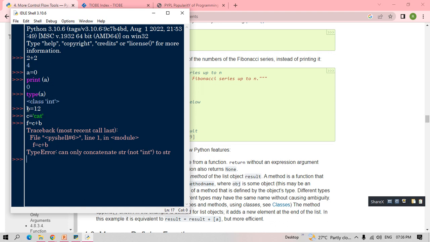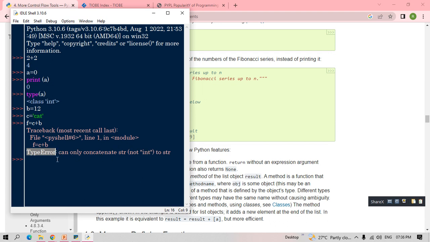Because this B is an integer and this C is a string, both can't be added or concatenated. Why? Because this is a separate data type, integer, and this is a string data type. So what is it throwing? It's throwing a type error: can only concatenate string, not integer.